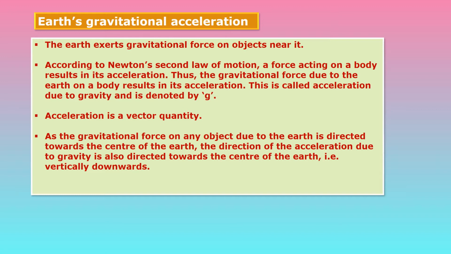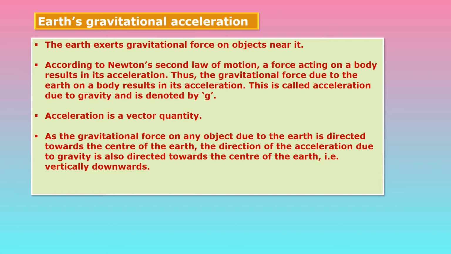Next topic. As the gravitational force on any object due to the earth is directed toward the center of the earth, the direction of the acceleration due to gravity is also directed towards the center of the earth, that is vertically downward.